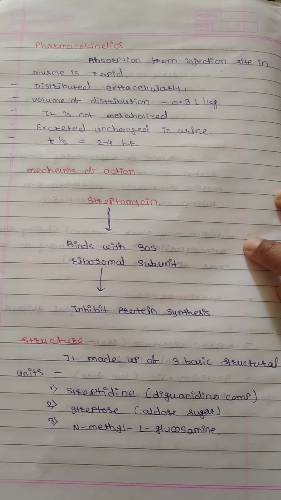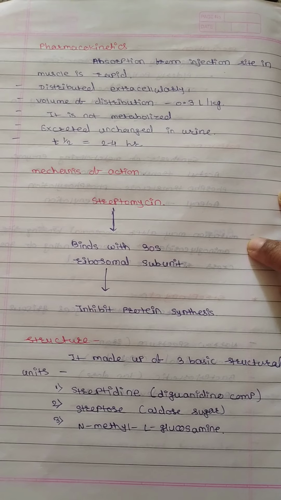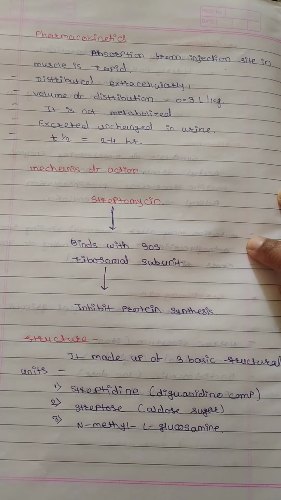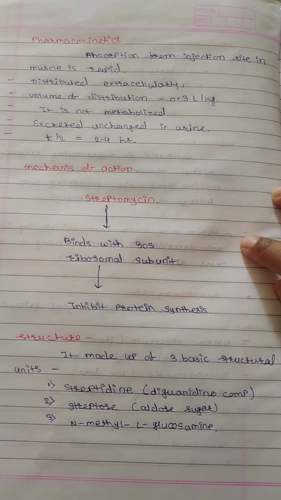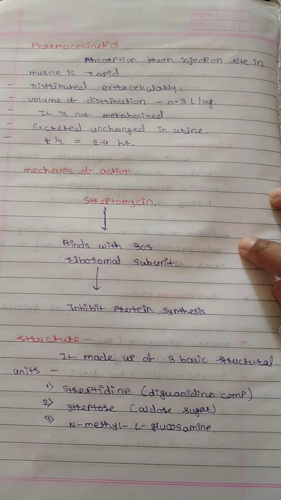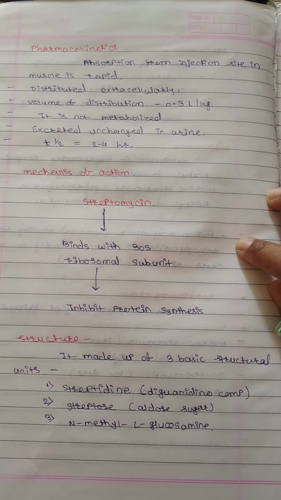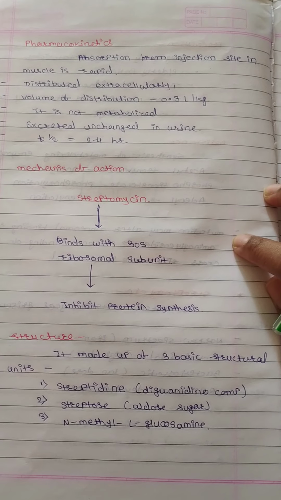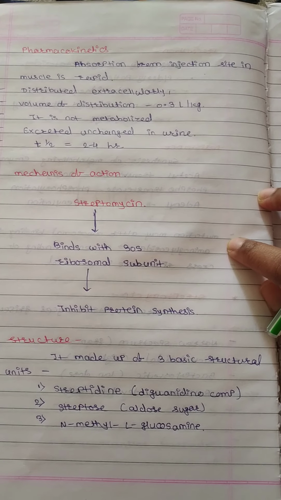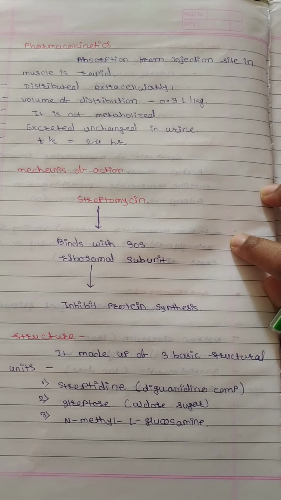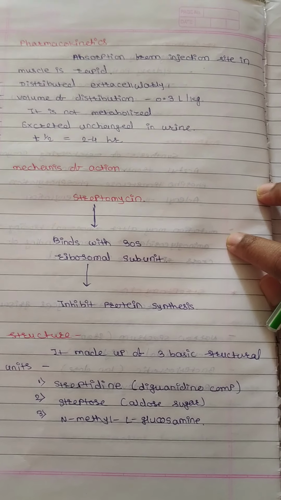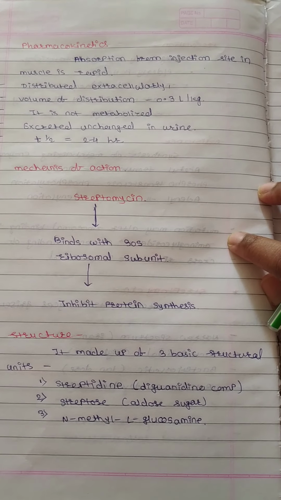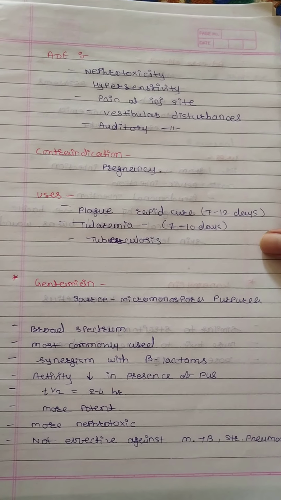Mechanism of action is the same as for aminoglycosides: it binds with the 30S ribosomal subunit and inhibits protein synthesis. The structure is made up of three structural units. First is streptidine, a diguanidino compound, second is streptose, which is an aldose sugar, and third is N-methyl-L-glucosamine.